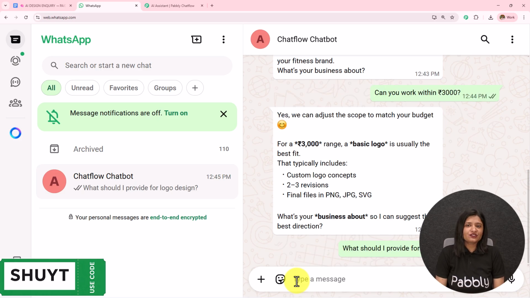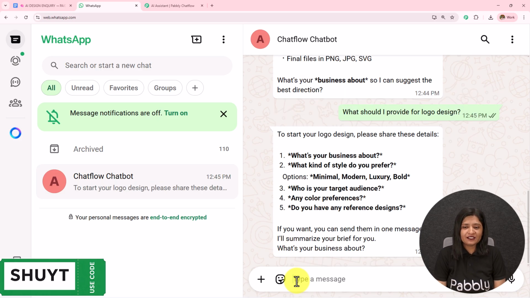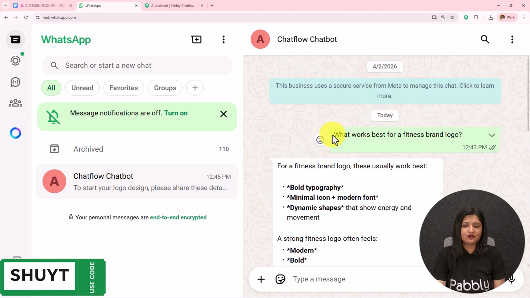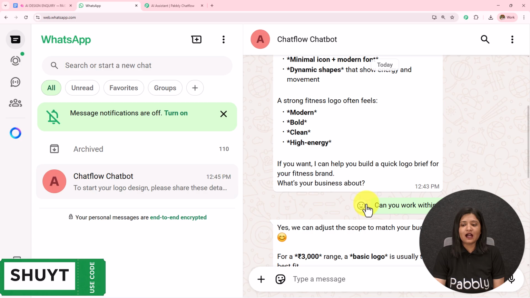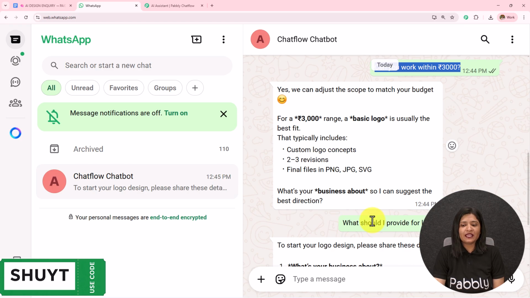So I'm going to enter another question like, what should I provide for logo design? I have sent this message. Let's wait for the reply. And here it is, to start your logo design, please share these details. What's your business about? What kind of style do you prefer? Who is your target audience? Any color preferences? Do you have any reference design? You see, whatever question I'm asking, it is replying to me instantly based on the same query with the relevant answers. So this is how you see my AI agent is working.